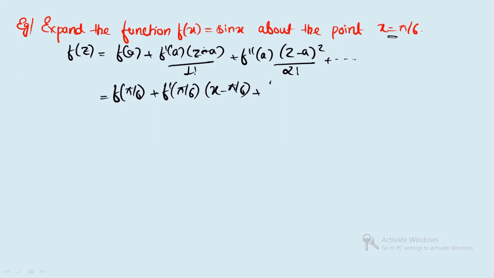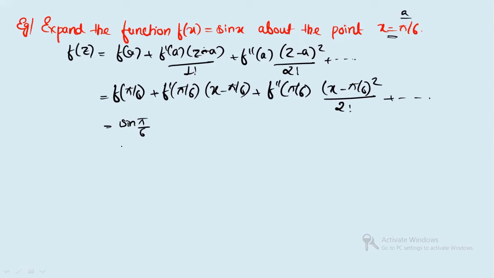Plus again you will write f double prime(pi by 6) times (x minus pi by 6) whole square by factorial 2 and so on. Now you see f(pi by 6) means sin(pi by 6); you have to just substitute x equals a. Yes or no? a is here pi by 6.